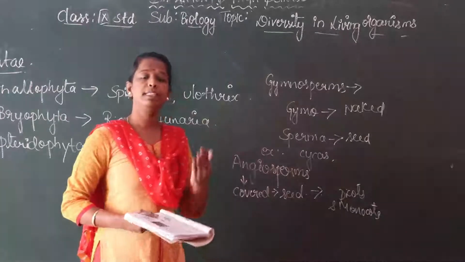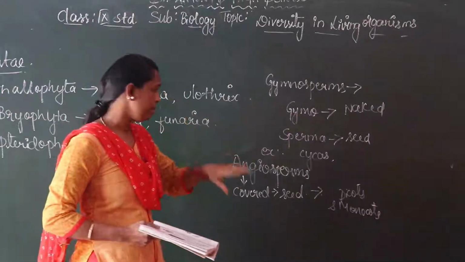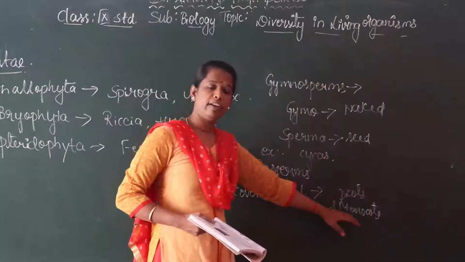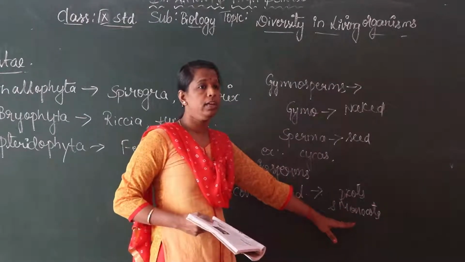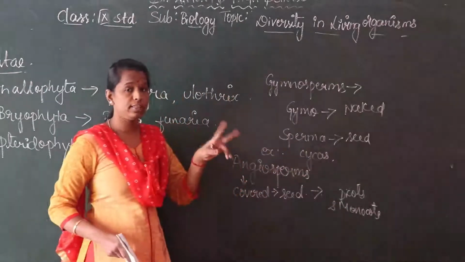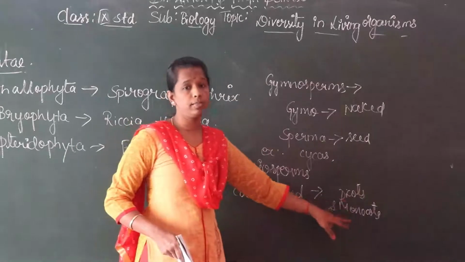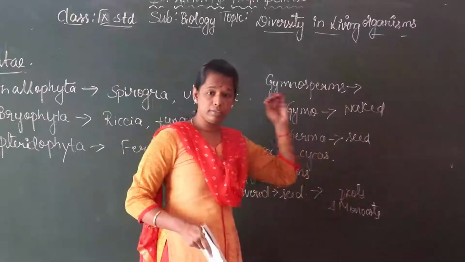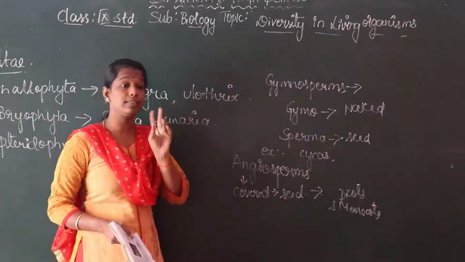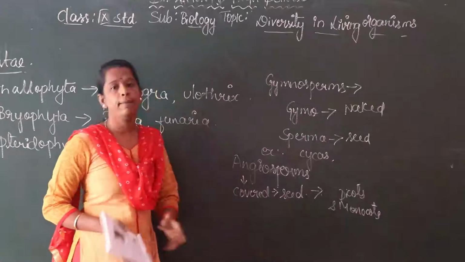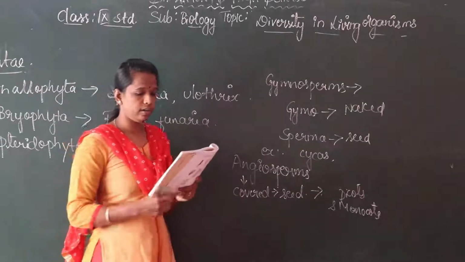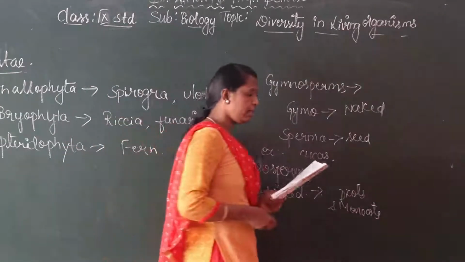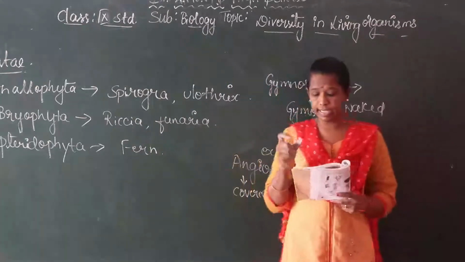Monocot means seed having single cotyledon, means when we cut or when we crush the seed, it cannot be divided into half. So they are called as monocotyledons. It may be divided into two cotyledons, equal halves. They are called as dicotyledons or dicots. Children, in these seeds, they have seed leaves.